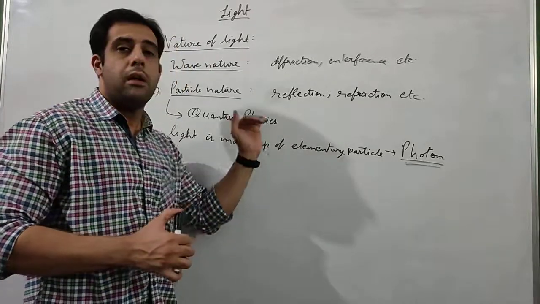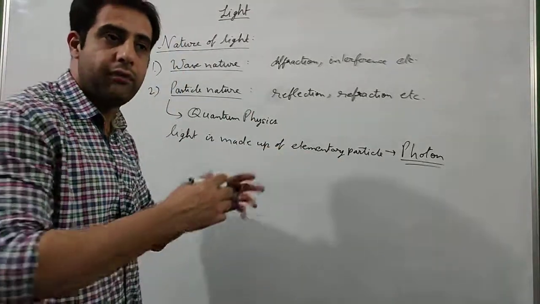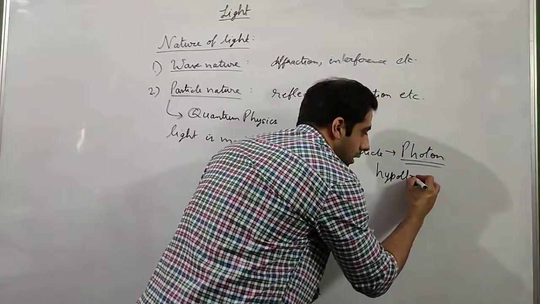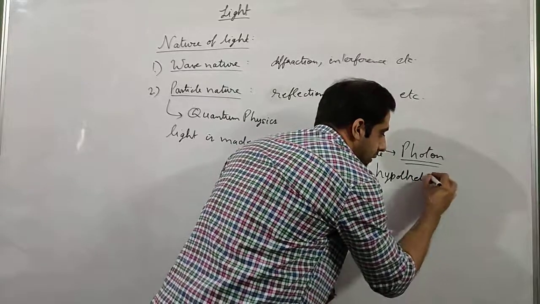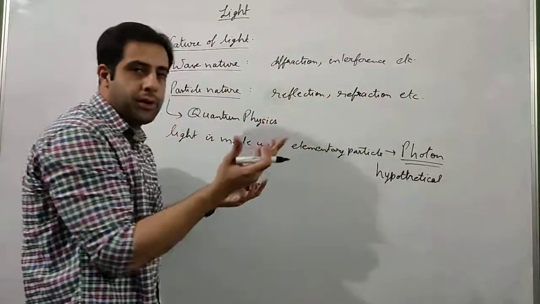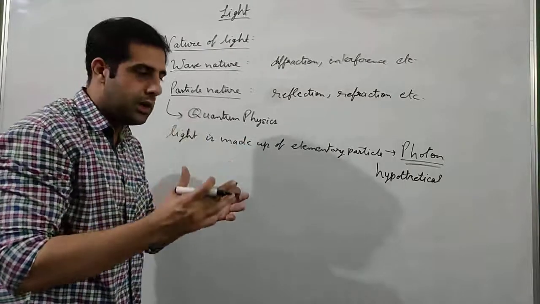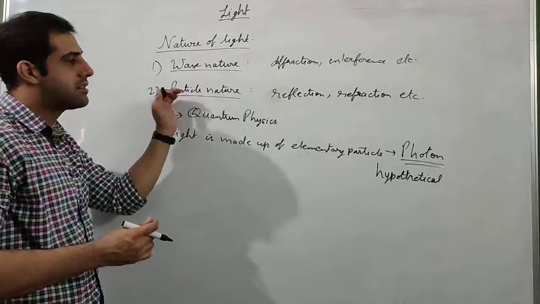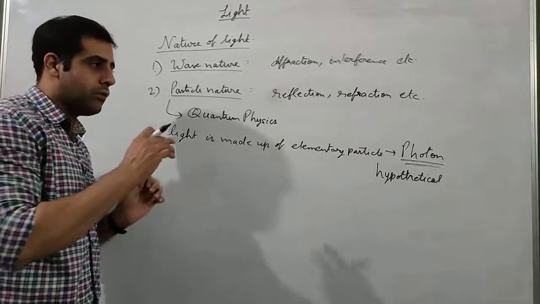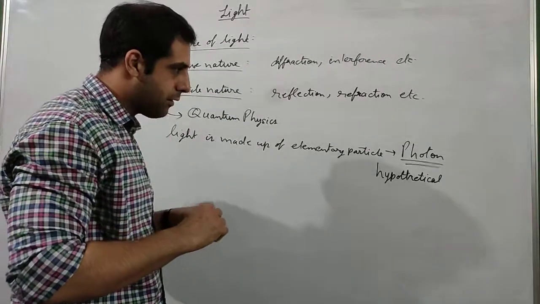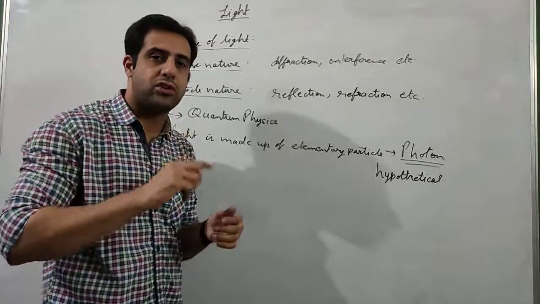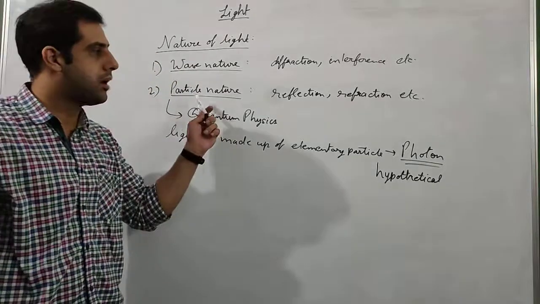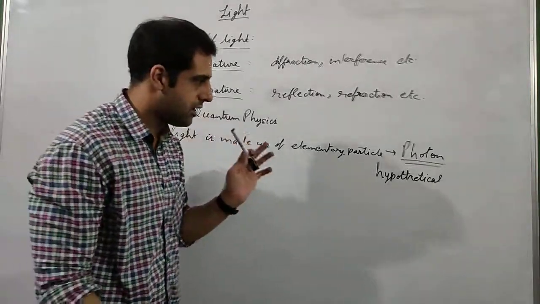So same thing, photon is not actually a very real particle. We say that it is a hypothetical particle. Hypothetical particle means we made this up, we assumed that this is a particle which gives the light its particle nature. So when we say that light is made up of photon, what we actually mean is that photon is that part of light which shows the particle nature of light. I hope this is somewhat clear.